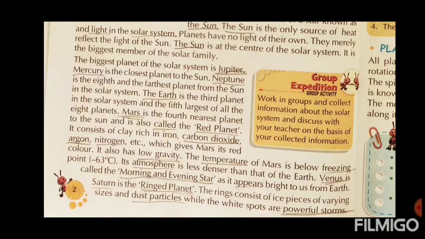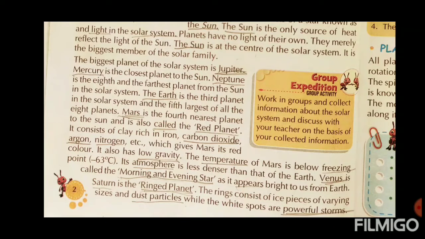The Earth is third planet in the solar system and fifth largest of all the 8 planets. The Earth is situated in the third position. According to the size, the Earth is in the fifth position. Everything we have to underline and keep in our mind.